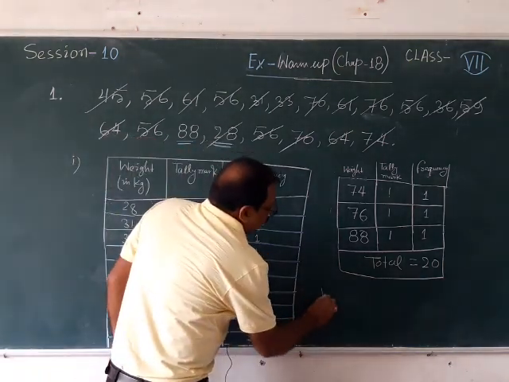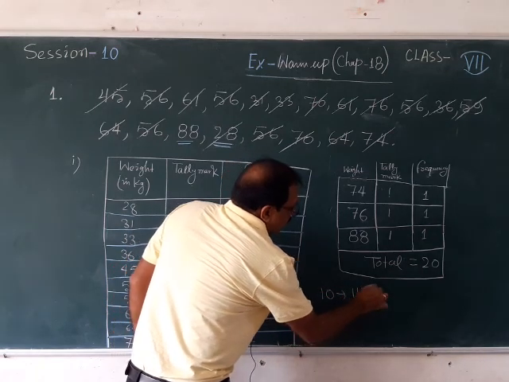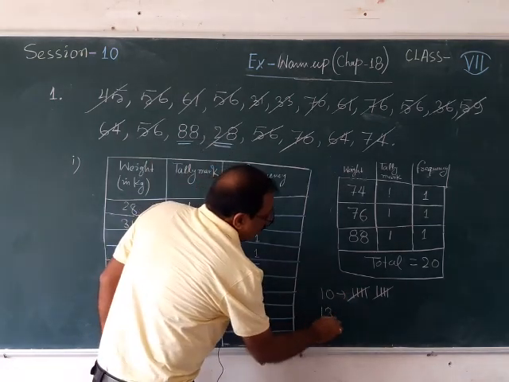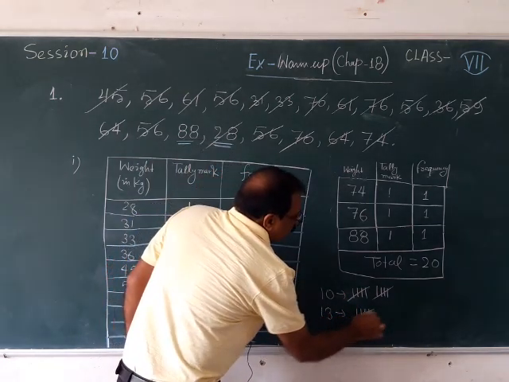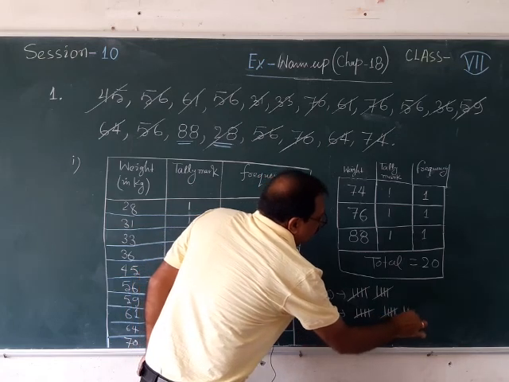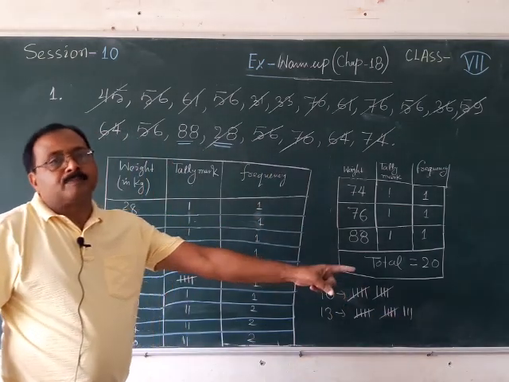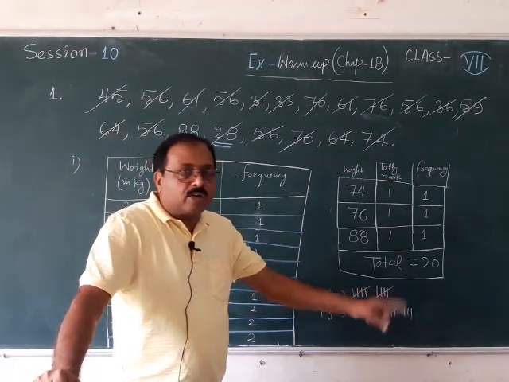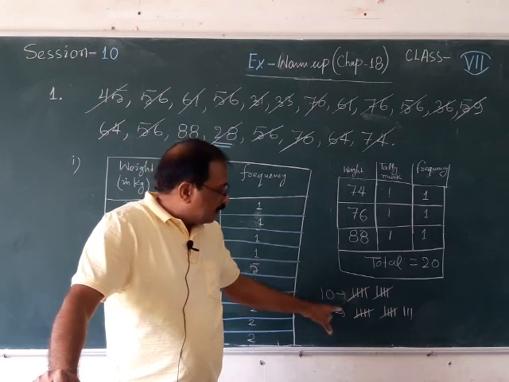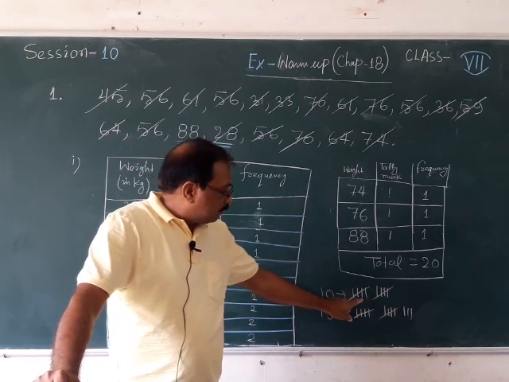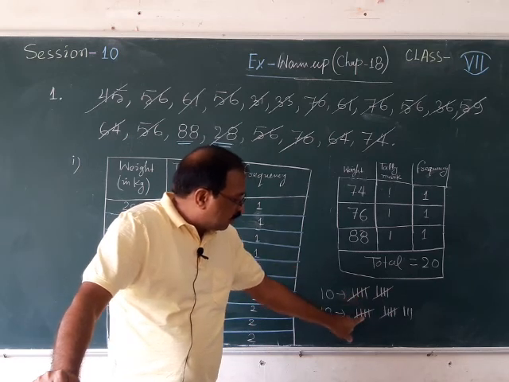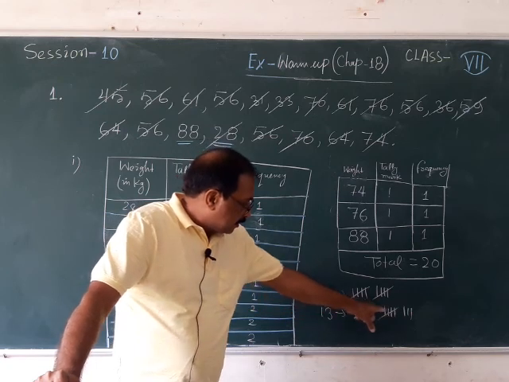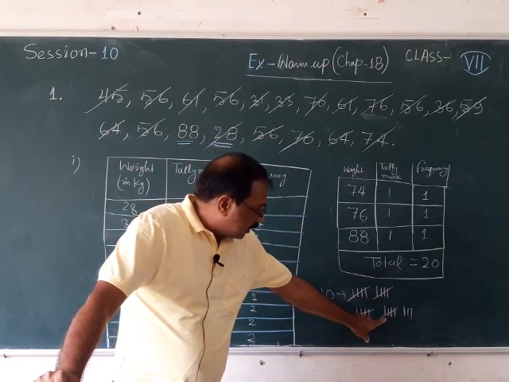Once again I am going to tell you how to write tally marks. Suppose you are going to write 10, that means you can write here 5 and again here 5. 5 plus 5, 10. Suppose I am going to write 13, that means this is 5, this is also 5, then I will write here 3. So this is the system to write tally marks in groups of 5. For this you draw 4 lines and then cut across them, giving a cross. So for 10 you draw 4 lines, then cut them. For 13, 4 lines drawn and cut, then 5 plus 5, 10 plus 3, 13.